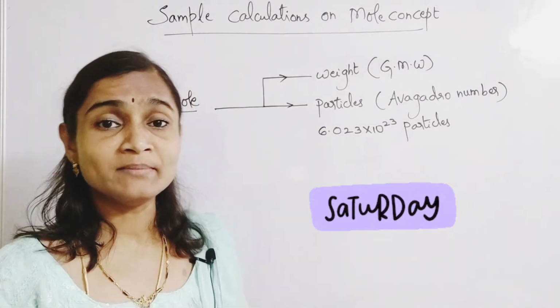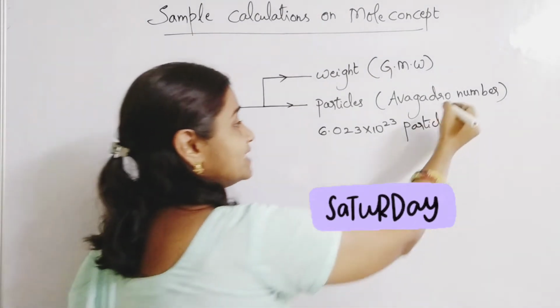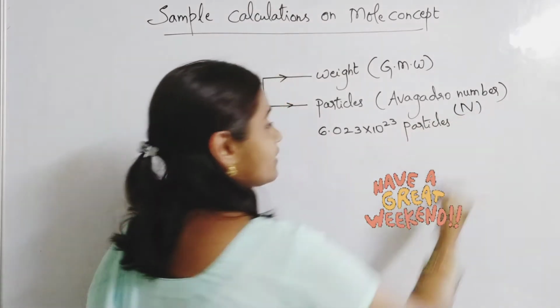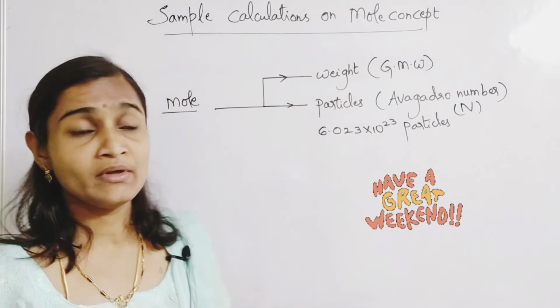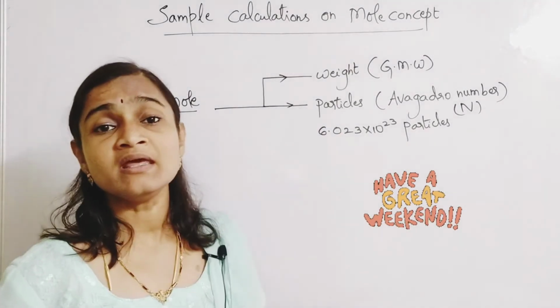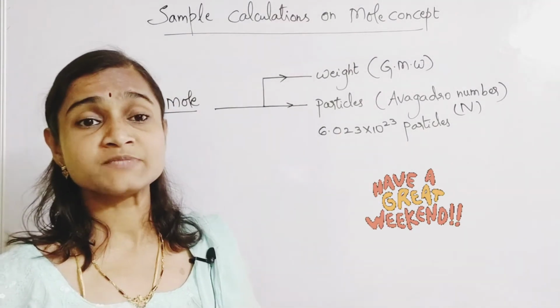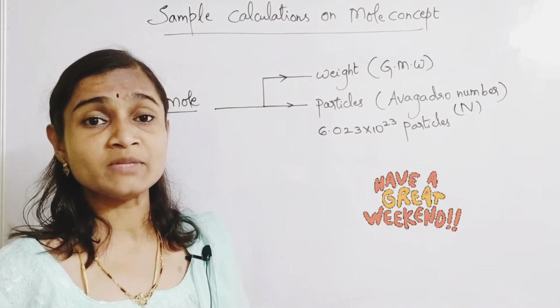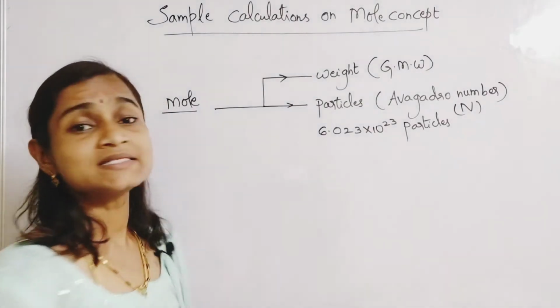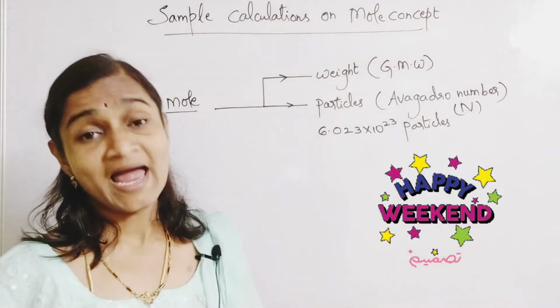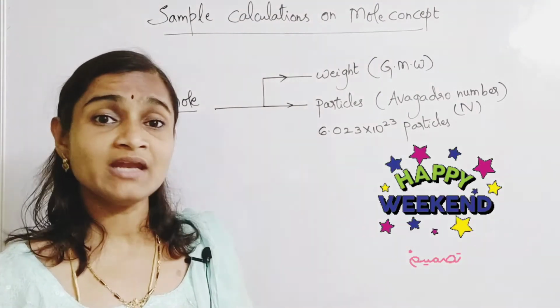Avogadro number is also represented by the capital letter N, or sometimes Na. So 6.023 into 10 to the power of 23 particles are there. Those particles can be either atoms or molecules or even ions.